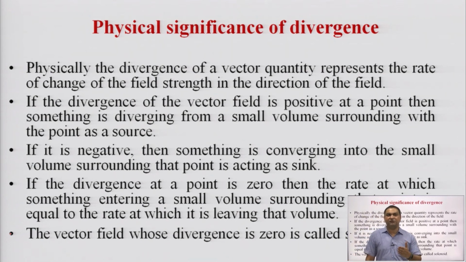If the divergence of the vector field is positive at a point, then something is diverging from a small volume surrounding the point, which acts as a source.